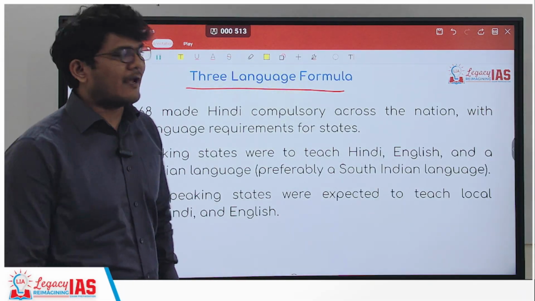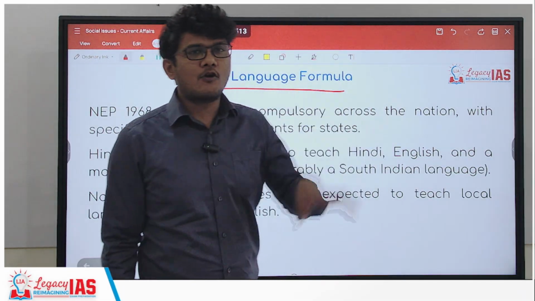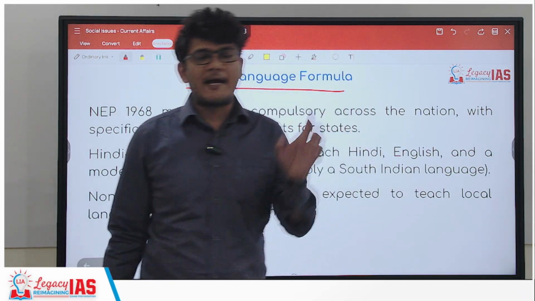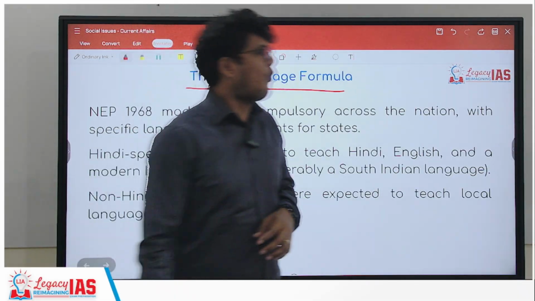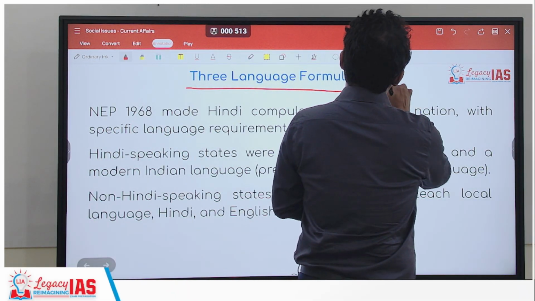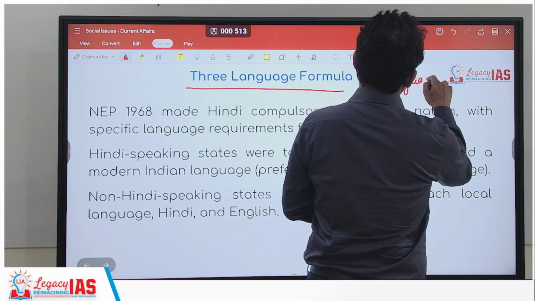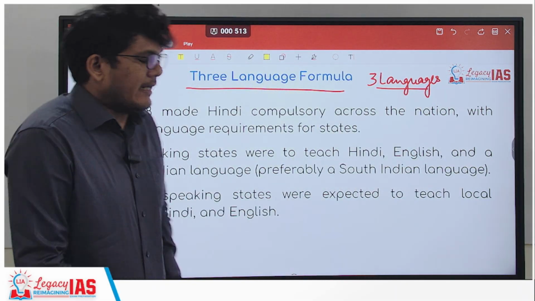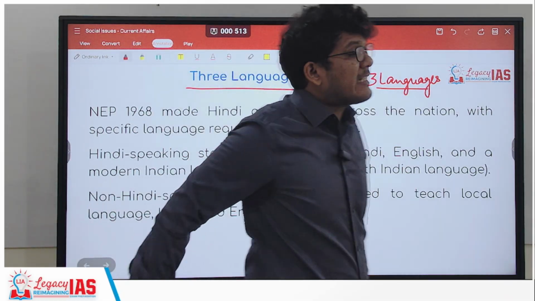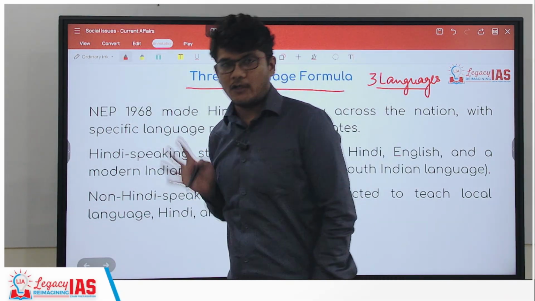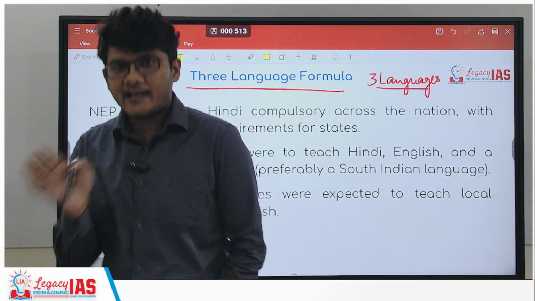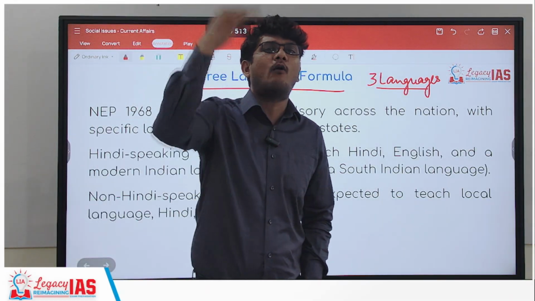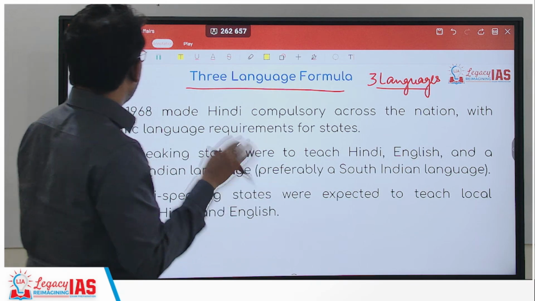So what is this 3-language formula? Basically, we are talking about the government, through its National Education Policy, wanting the students to learn 3 languages, right? Now, what will be these 3 languages is the concern. As I said, we won't analyze it, but we'll just see how it was previously and what it is now.